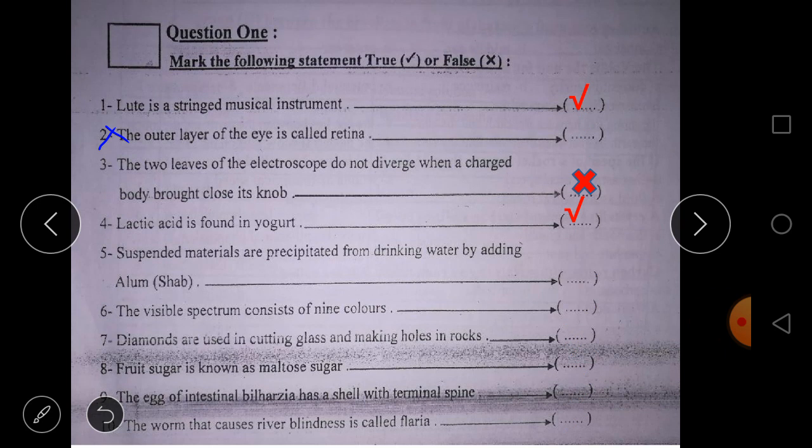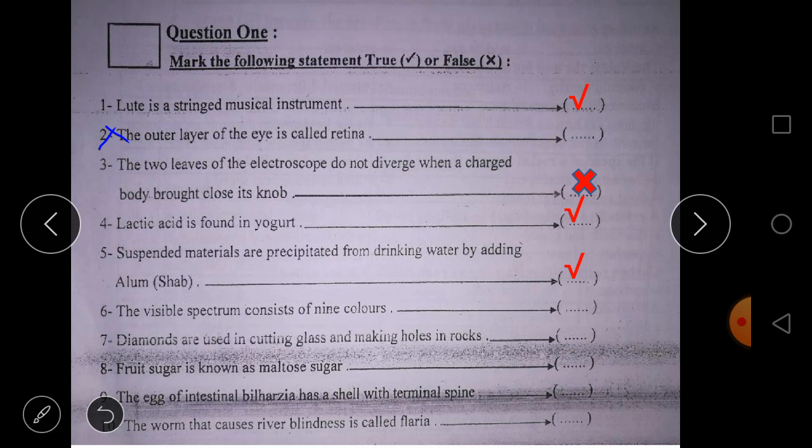It is true, yes. Suspended materials are precipitated from drinking water by adding alum. It is true, yes. And you know that alum is called potassium aluminum sulfate.